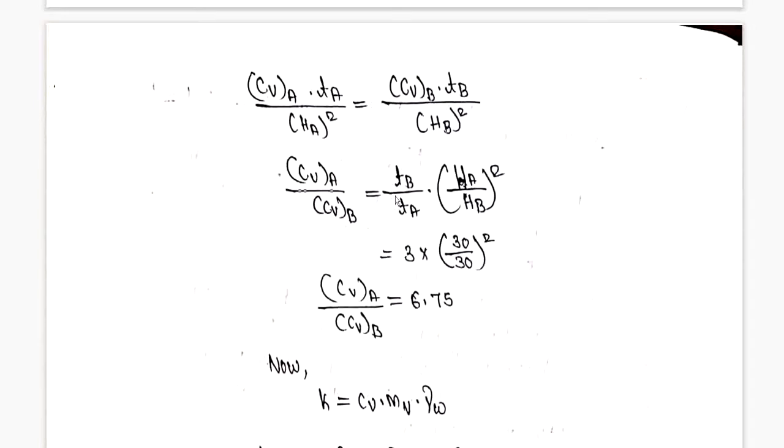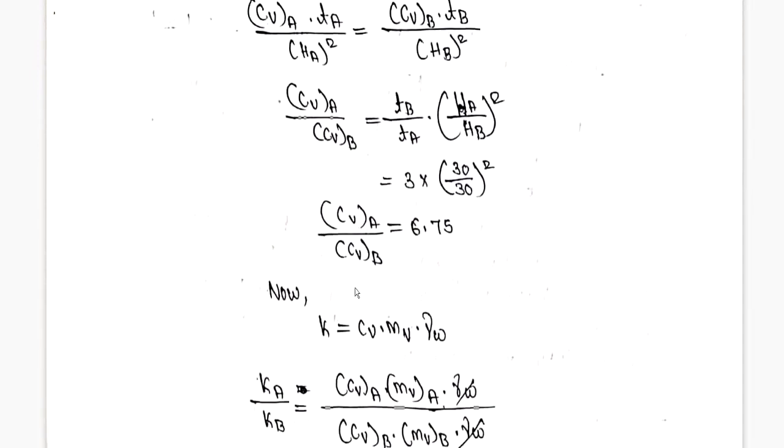So time taken is 3 times, they have given. They have not clearly mentioned the time taken by specimen 1, time taken by specimen 2, all those things. That is why the CVA divided by CVB ratio I need to calculate. This point is very important. You can note down this point.